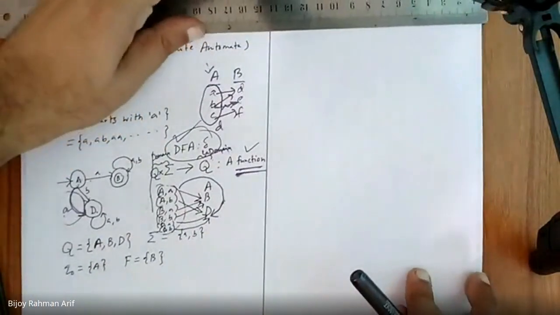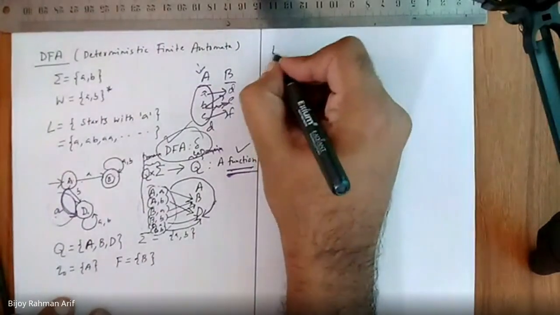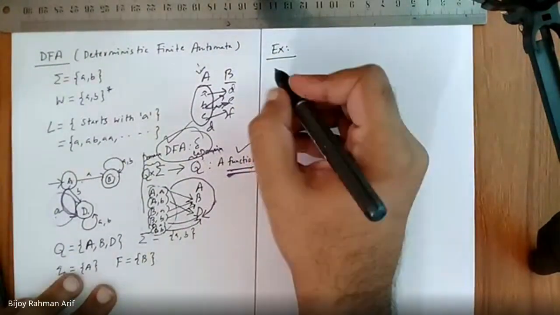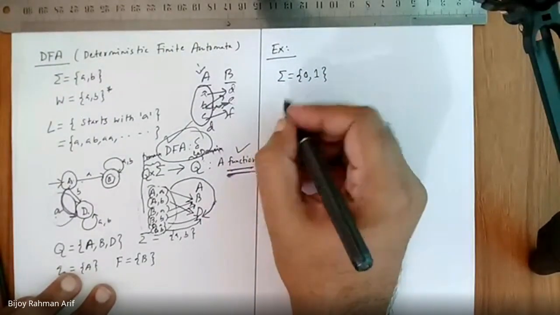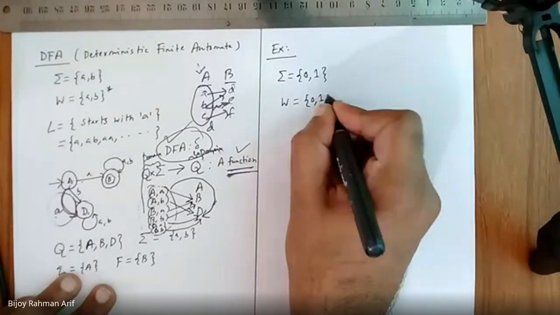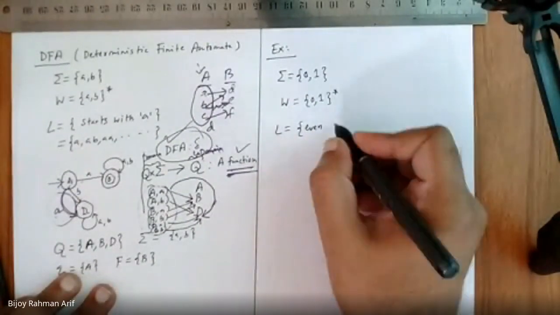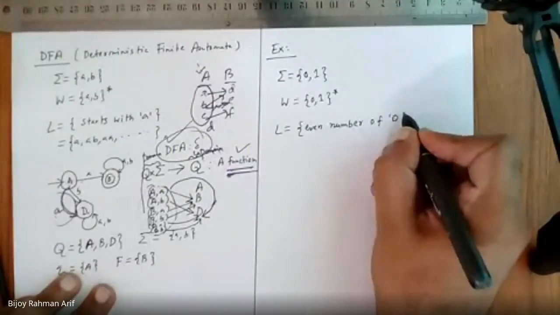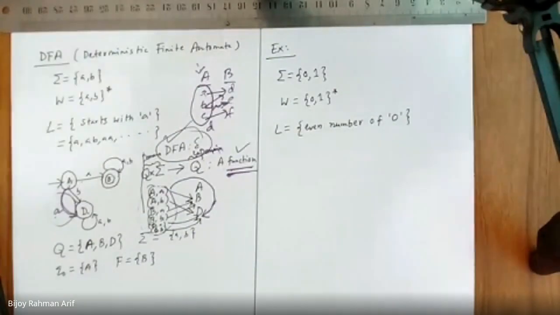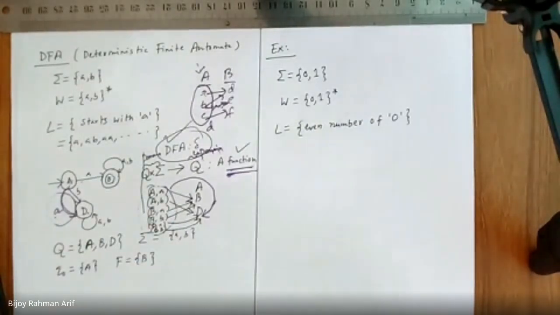Let's give some examples. My sigma is... even number of 0. So how can you draw this? Even number of 0. What would be the algorithm?